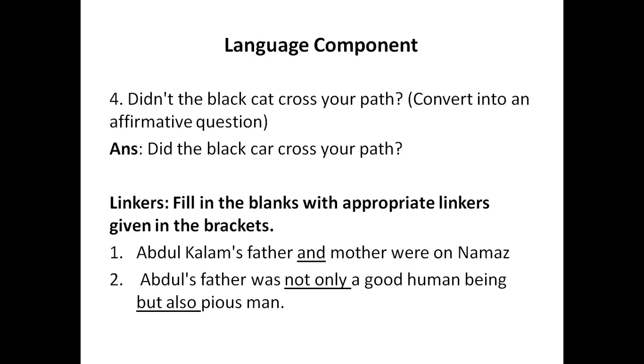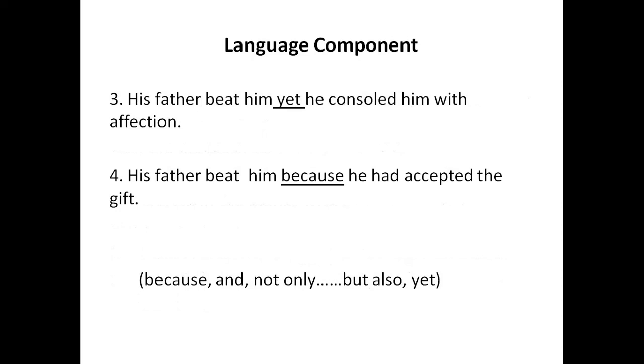The first sentence, Abdul Kalam's father and mother were on namaz. And is the linker used here. Second sentence, Abdul's father was not only a good human being but also a pious man. Now not only but also, these are the linkers used in this sentence. And the third one, his father beat him, yet he consoled him with affection. Yet is the linker. The last sentence, his father beat him because he had accepted the gift.